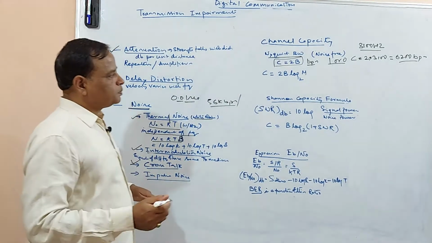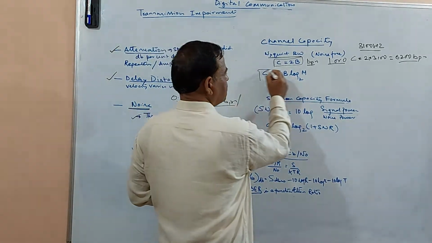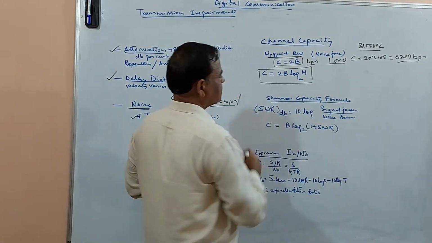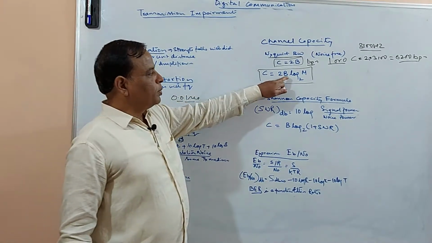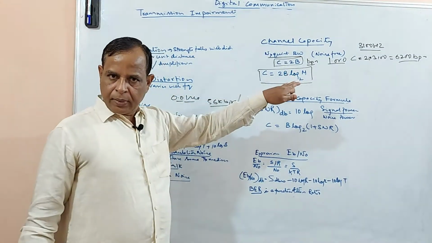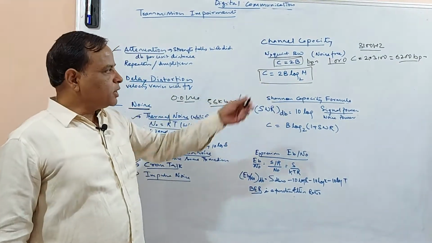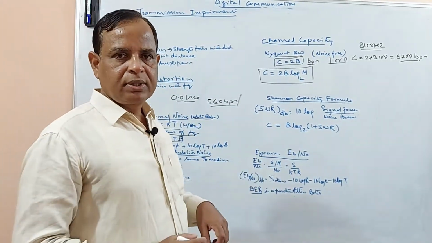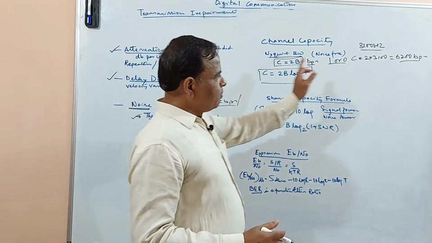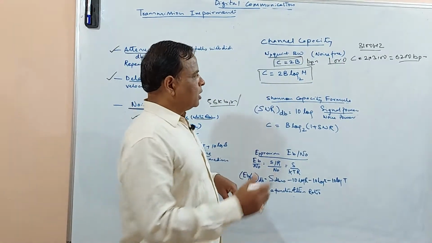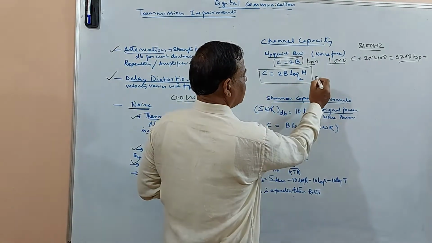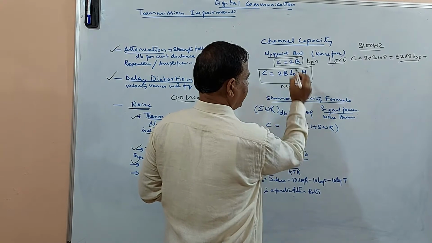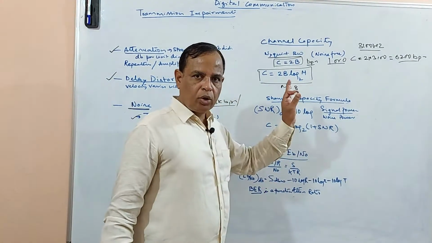In that case, the formula becomes C = 2B log M, where M is the number of signal elements or voltage levels. In the same bandwidth, for example, if M is equal to 8.